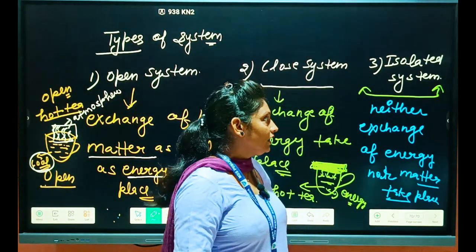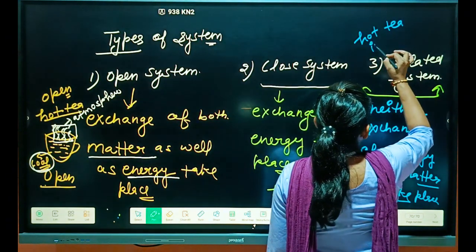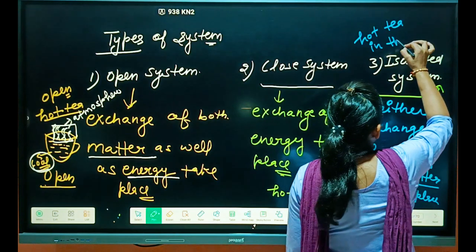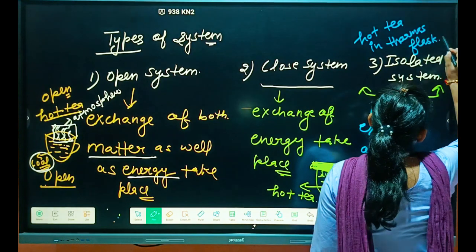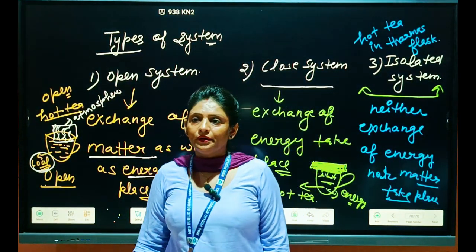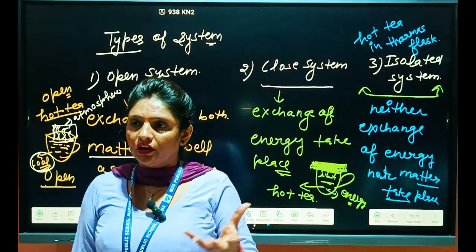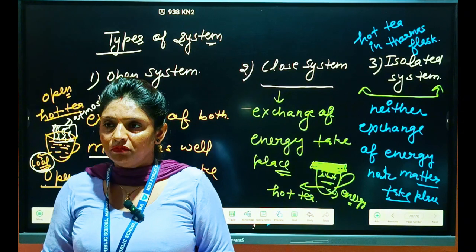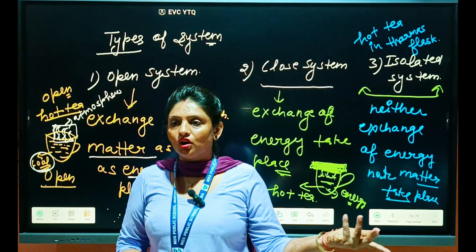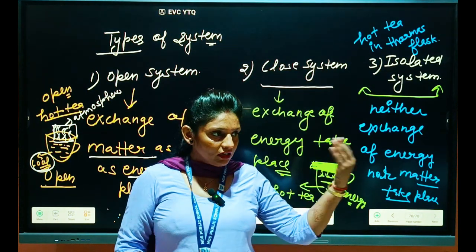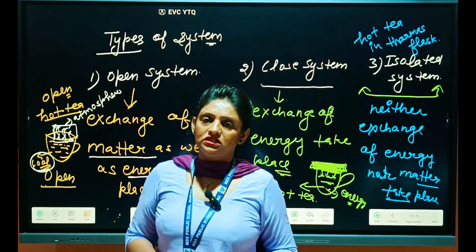For example, if I am taking hot tea in a thermos, you know very well there are adiabatic walls in a thermos. Tea can stay hot for a long time. Clear or not? Here neither matter nor energy is exchanged, and that type of system is known as the isolated system.